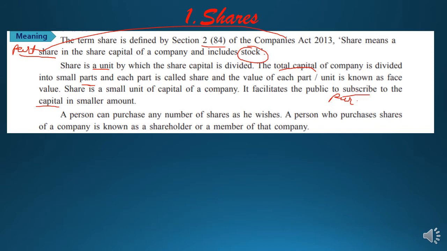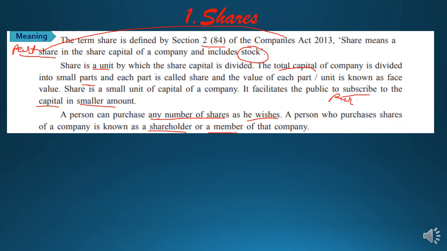So a small part of capital is known as a share. It gives the facility to the public to subscribe, to purchase the capital in a smaller amount, or we can say in a single unit. A person can purchase any number of shares, as per their wishes. A person who purchases the share of the company is known as a shareholder. Holder means the buyer. And shareholders are also called members of the company.